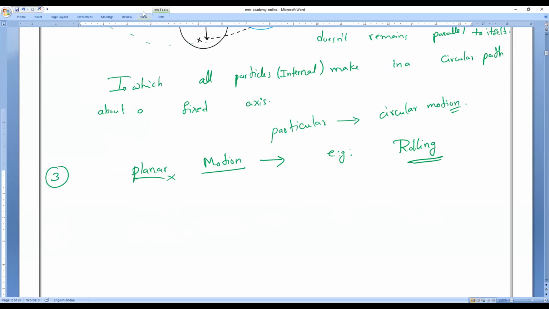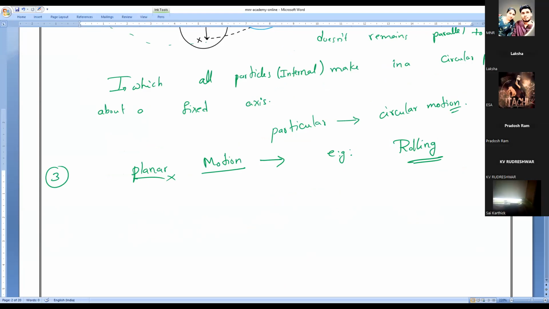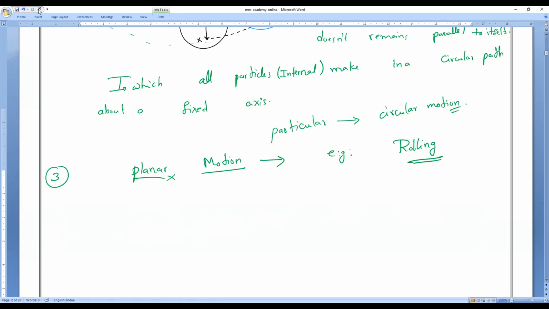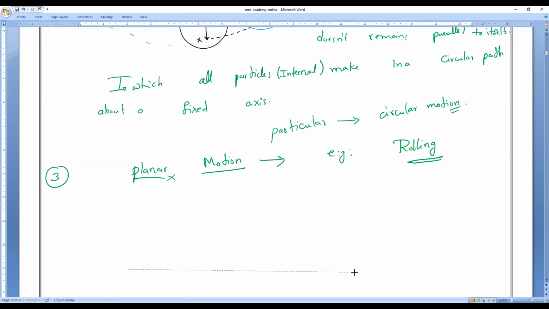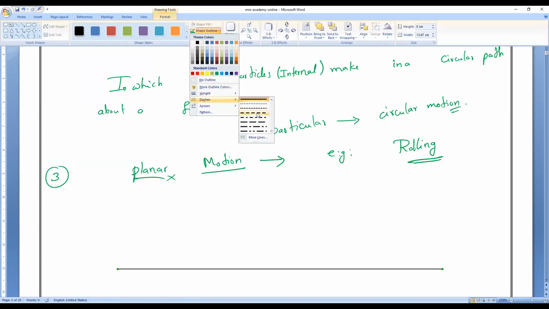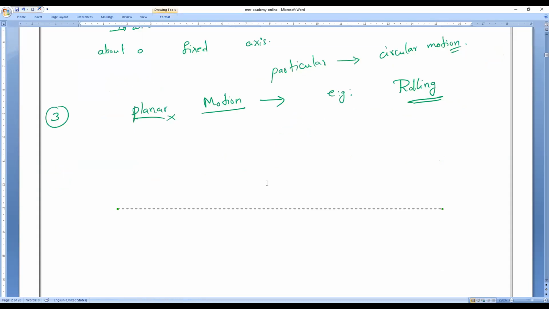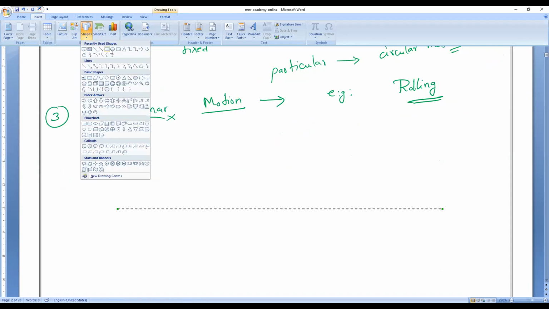Okay, let us take a picture and I will explain, so all of you observe. Let me draw one planar surface, just like a ground. Imagine that I'm taking this as the ground. Let me take it as dotted lines. So what is this? Surface. Can you understand?